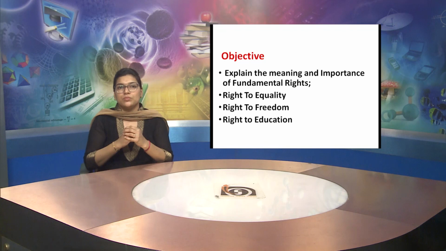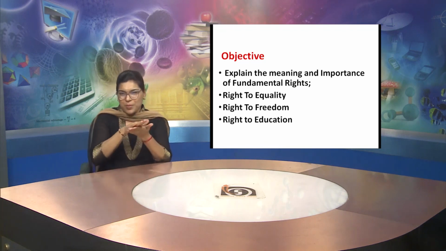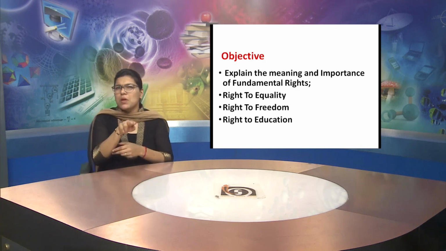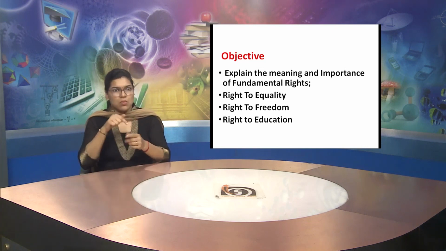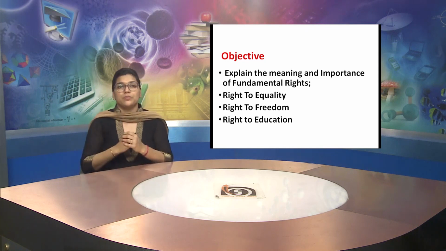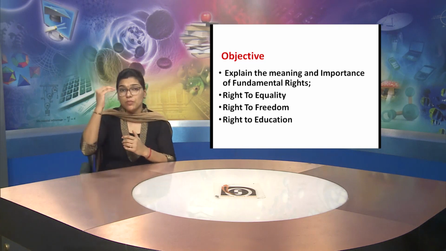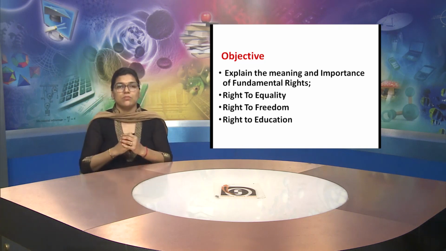Now, let us understand the objectives of this lesson. First objective is we will be able to explain the meaning and importance of fundamental rights. The second objective is we will be able to understand the right to equality.